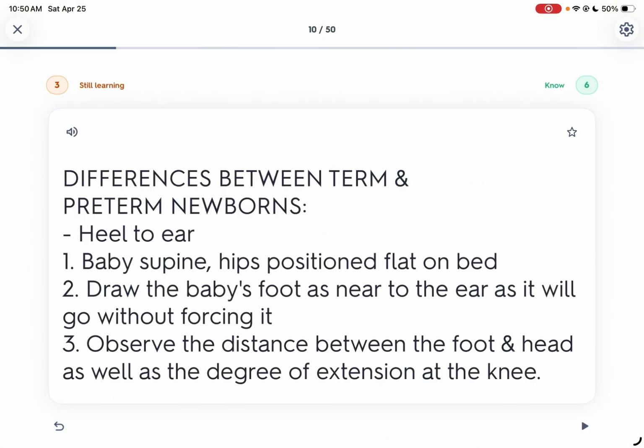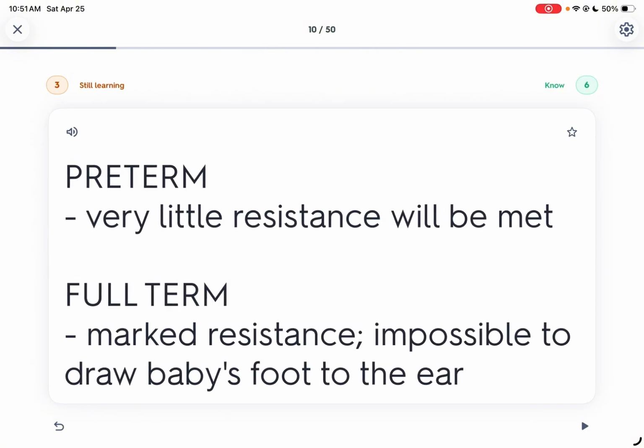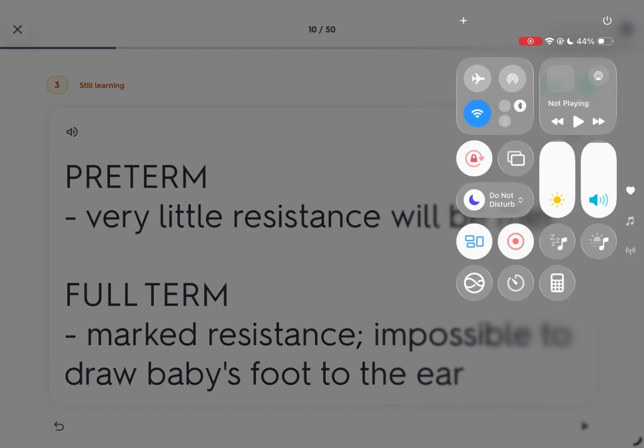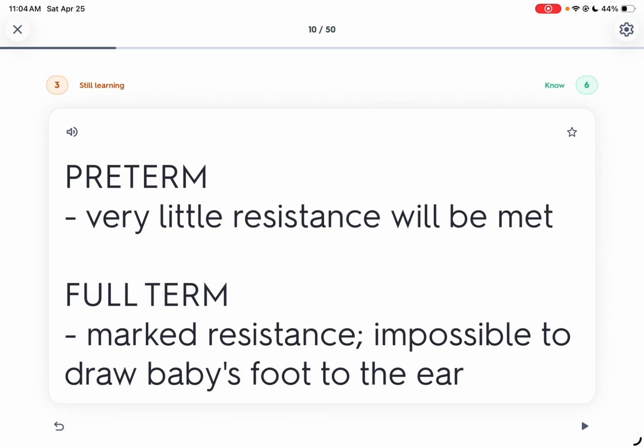Heel to ear: the baby is supine with hips flat on the bed. Draw the baby's foot as near to the ear as it goes without forcing it. Observe the distance between the foot and head as well as the degree of extension at the knee. In preterm, very little resistance will be met. In term, there is marked resistance and it is impossible to draw the baby's foot to the ear.